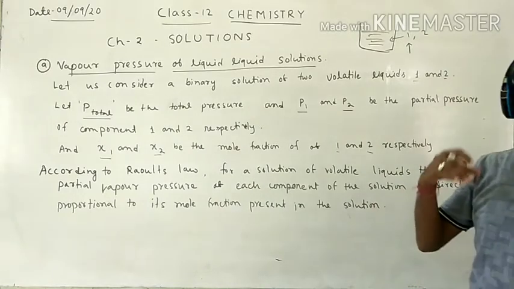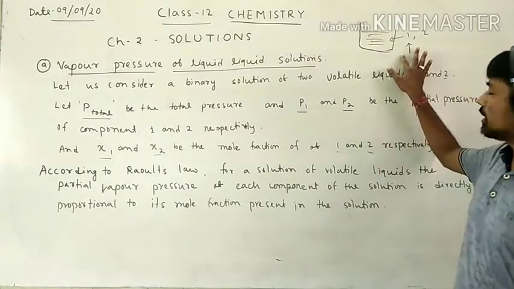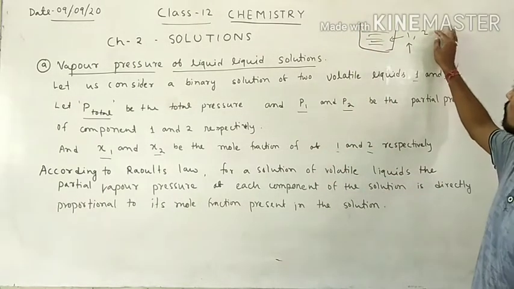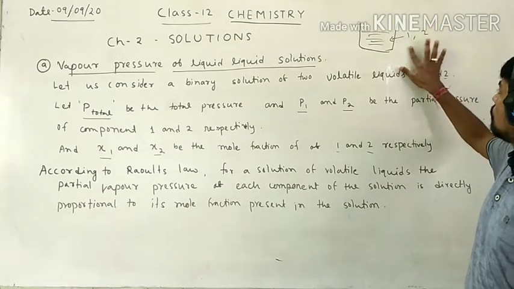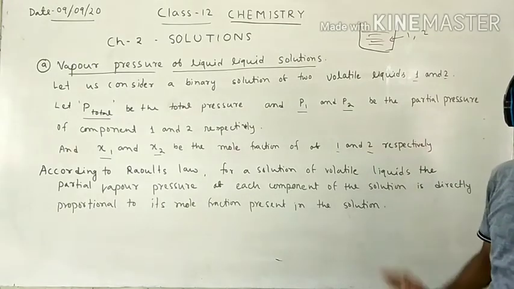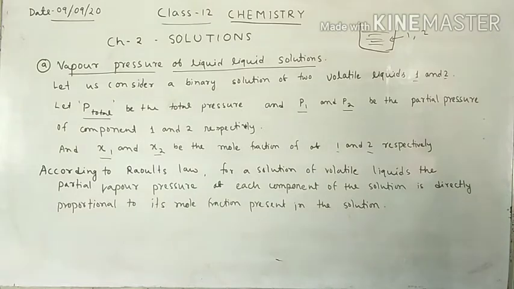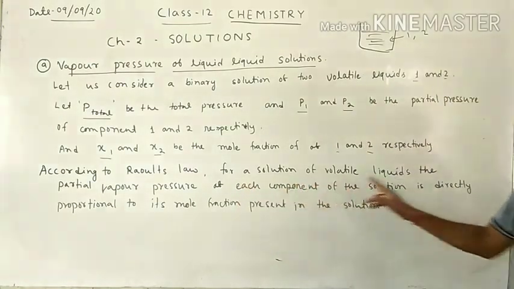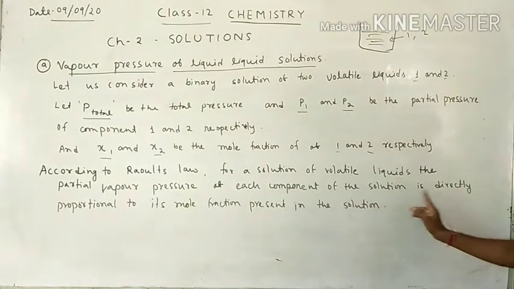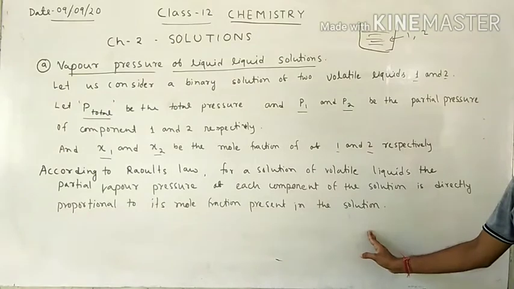That means partial pressure is directly proportional to mole fraction. Mole fraction means amount. If the amount of 1 is high, then its partial pressure is also high, and if the amount of 1 is low, then its partial pressure is also low. So for a solution of two volatile liquids, the partial vapor pressure of each component is directly proportional to its mole fraction present in the solution. Okay.